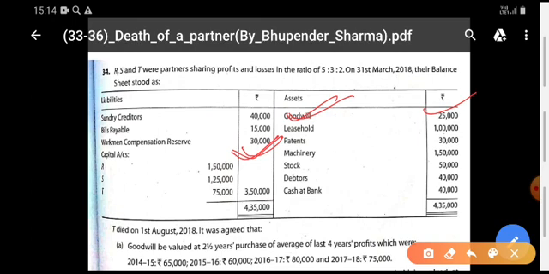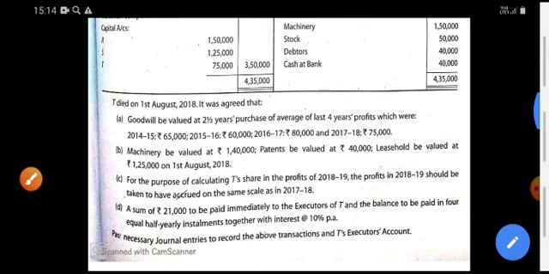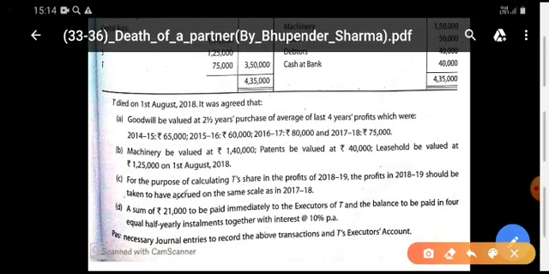Okay, now according to the adjustment, T died on 1st August 2018, means after April, May, June, July, August, September, after 6 months.